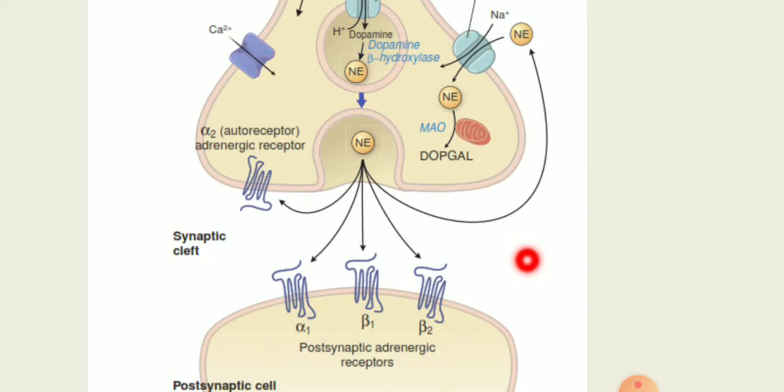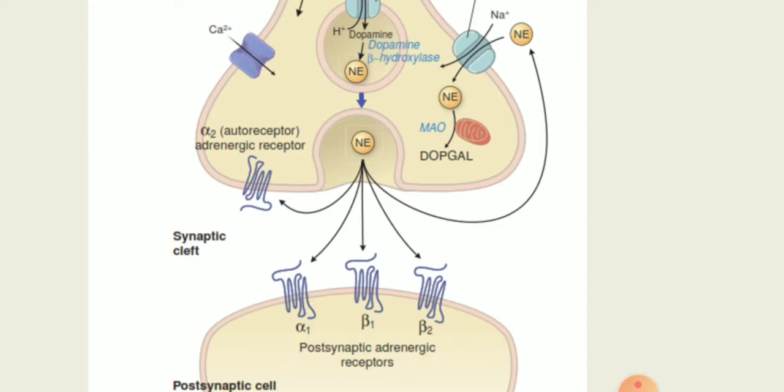Ultimately, the major metabolites excreted in urine are vanillylmandelic acid and 3-methoxy 4-hydroxy phenyl glycol, along with some norepinephrine, normetanephrine, and 3,4-dihydroxy mandelic acid. These metabolites are mostly conjugated with glucuronic acid or sulfate before excretion in urine.